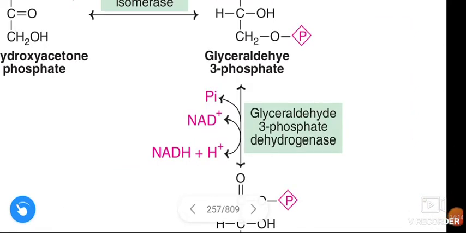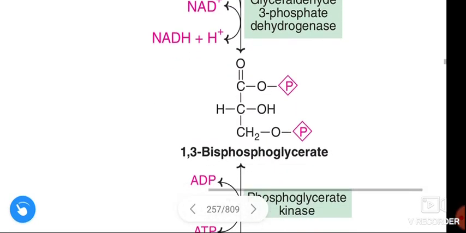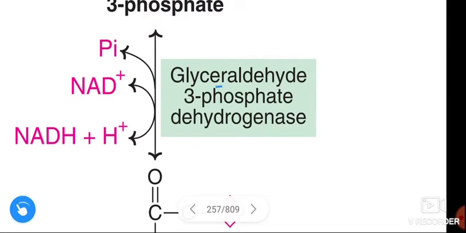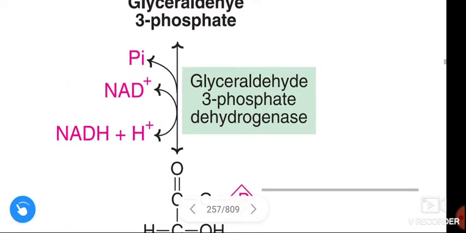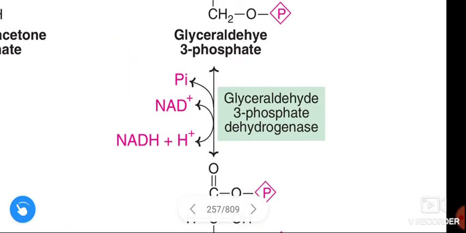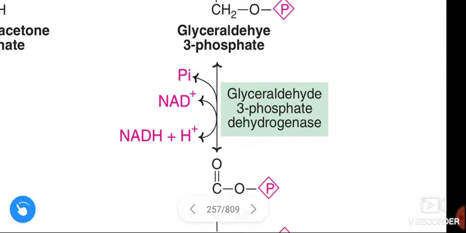Next, in energy generating phase, glyceraldehyde 3-phosphate is converted to 1,3 bisphosphoglycerate in the presence of enzyme glyceraldehyde 3-phosphate dehydrogenase. In this reaction, 1 molecule of NADH plus H plus is formed. When it enters the electron transport chain, for 1 molecule of NADH, 3 molecules of ATP are formed.